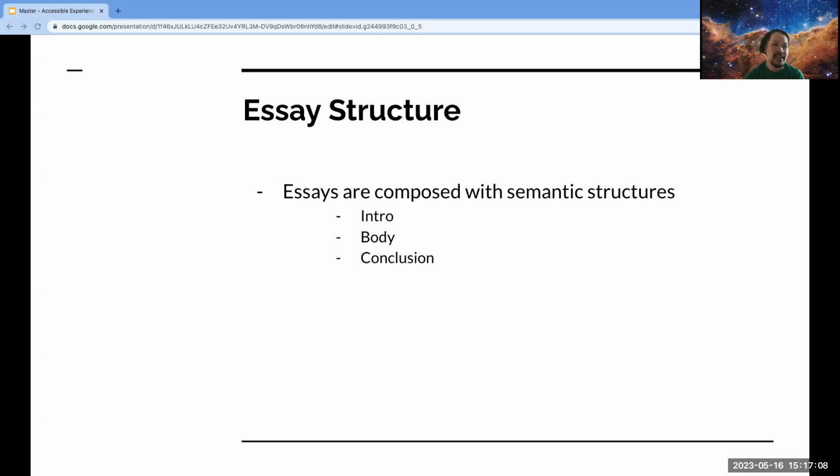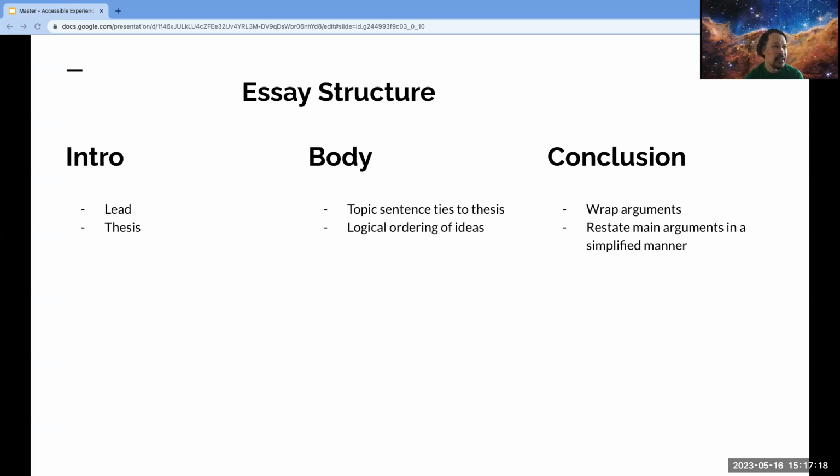So I'll try to illustrate this using a familiar structure. Essays are composed with semantic structures: intro, body, and conclusion. The intro is made up of a lead and thesis. The body is made up of ideas tied to the thesis with a topic sentence and are arranged in a logical order. And the conclusion wraps the arguments and restates the main arguments in a simplified manner.